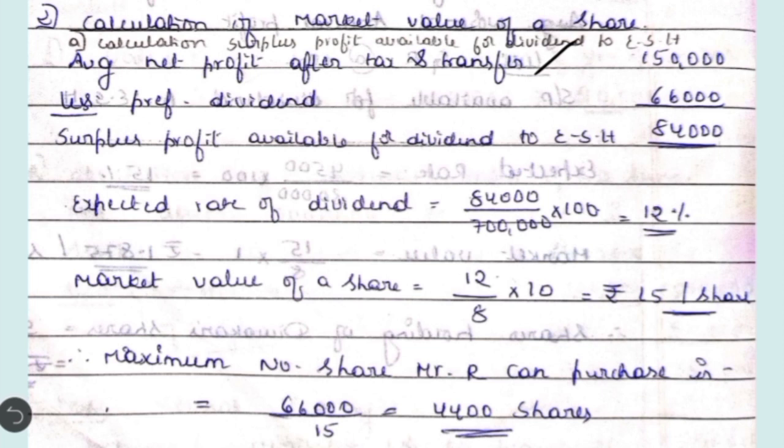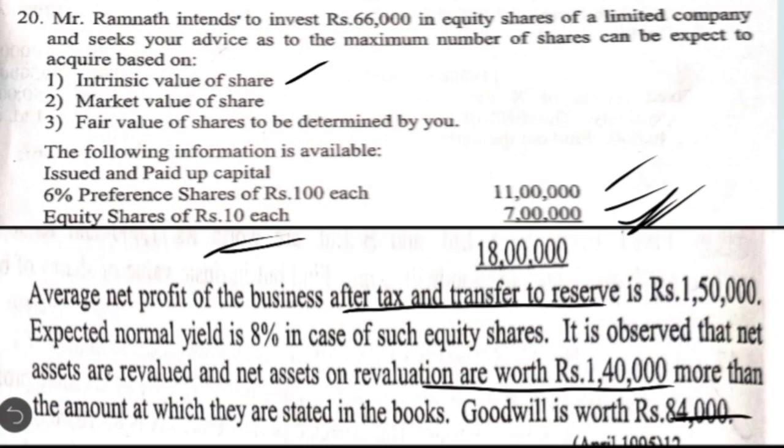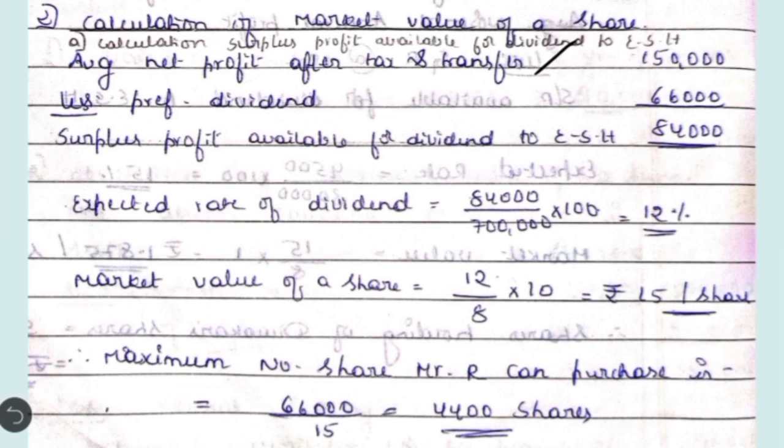Okay, then the market value of the share is equal to expected rate of dividend is 12 divided by what is the normal yield they have given, 8%. Okay, you have to divide it by 8 into paid up value per share. Face value is also 10, paid up value is also 10. So you have to multiply it by 10. You get rupees 15 per share as the market value.